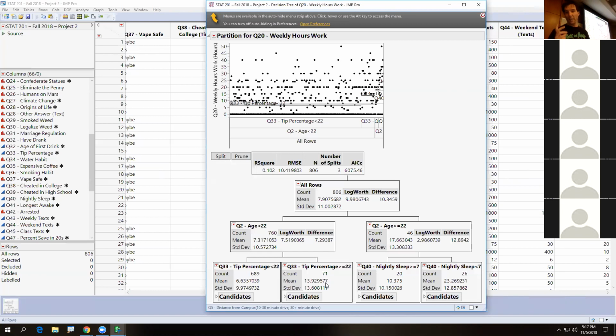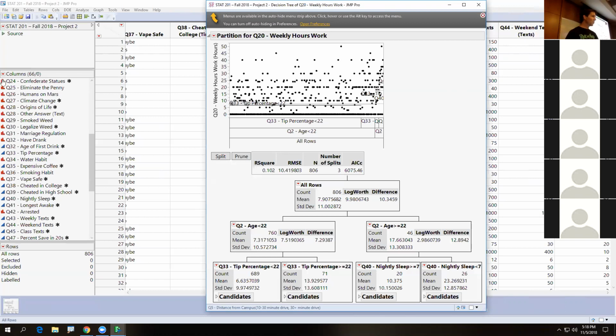Think it through, and the answer that I like the most right now is they're less than 22 years of age. Does everyone see that right here? And you notice this is the lowest mean, and they tip less than 22%, which is not a bad tip, but they are the ones who tip less. So the people who work the least are younger people who tip less. Kind of makes sense, right? Because if you don't have money, you probably wouldn't tip, and younger people generally work less. So younger people who tip less work the least.